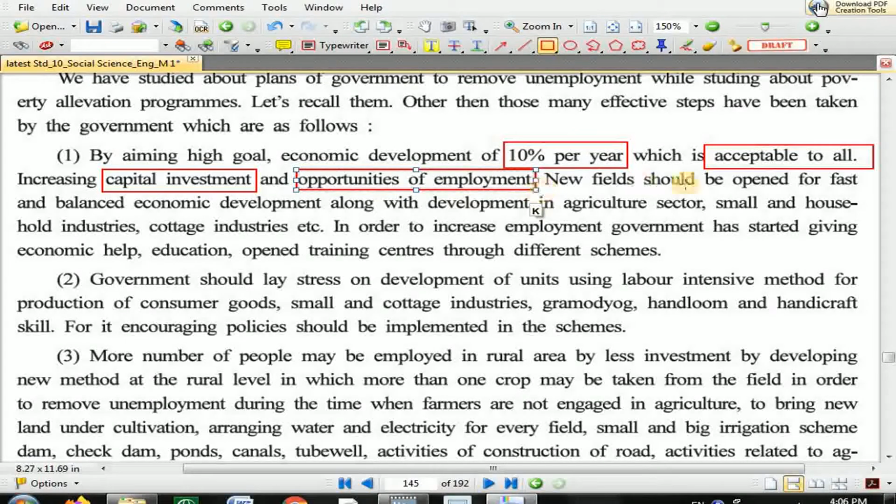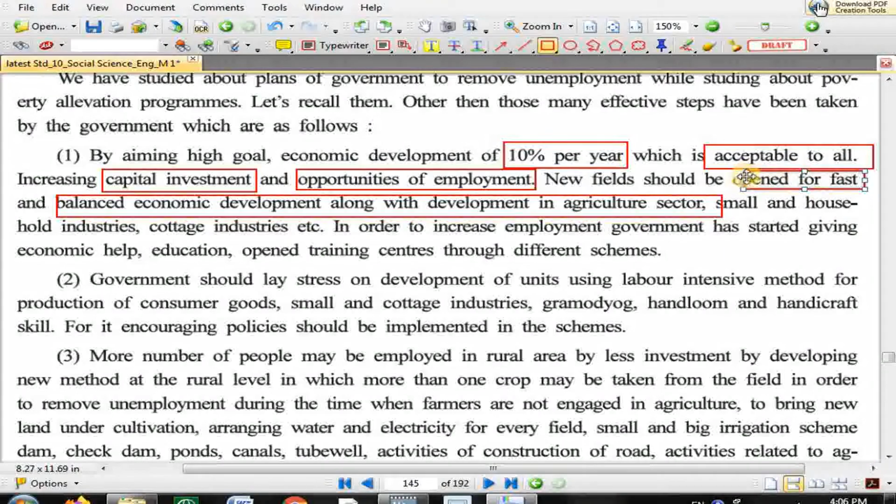New fields should be opened for fast and balanced economic development along with development in the agriculture sector. We need to find the new areas so that employment opportunity can be generated along with the development of the agriculture sector, because the main industry in India is agriculture.